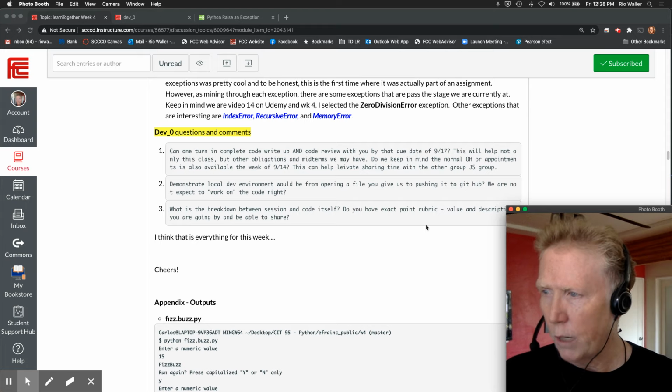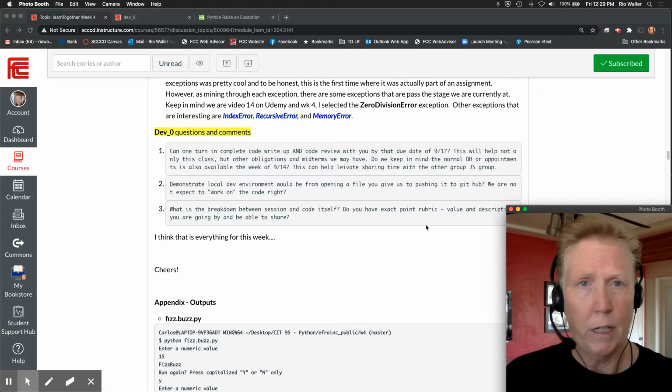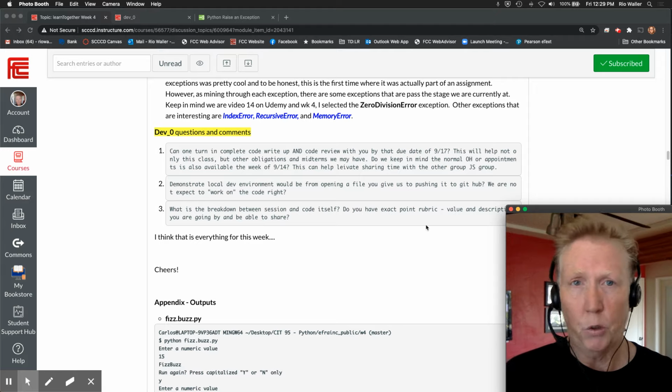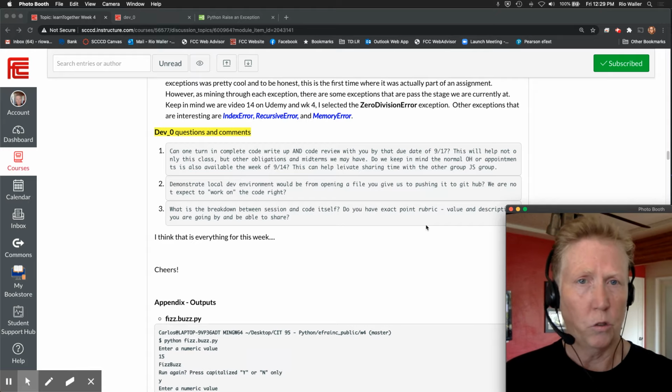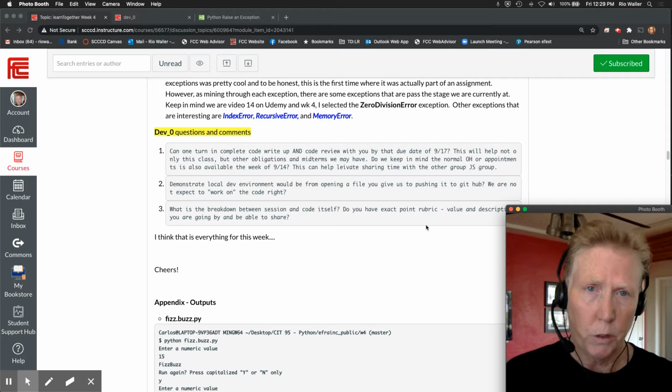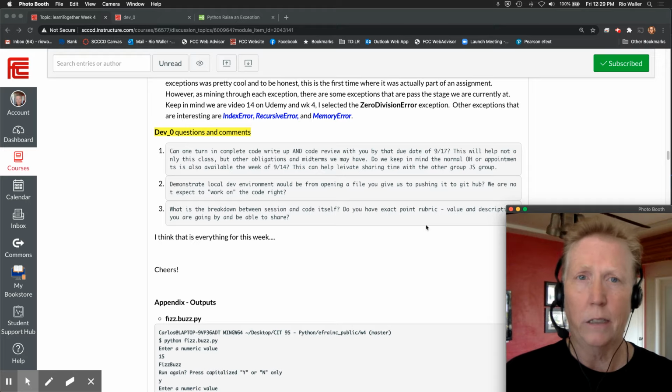So the demonstrating in the local environment, right, will not be a gotcha. It'll be something we do all the time. I can already just give you, and I think I did this before, but like create a folder, create a file, do this code, and then do the Git workflow. That's really what it's going to be. I'm not going to tell you what the code is, but it's not intended as a gotcha. It's more intended of looking at your local dev environment to make sure you have all the pieces working, right?